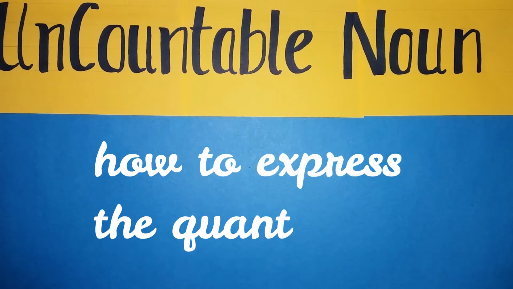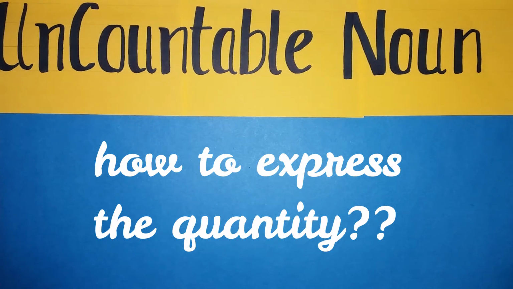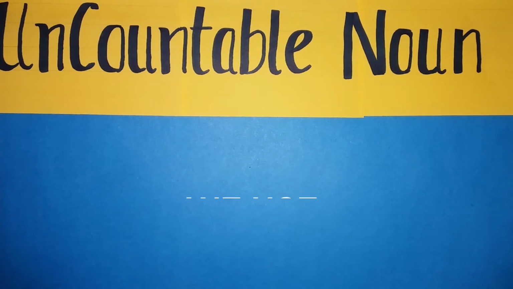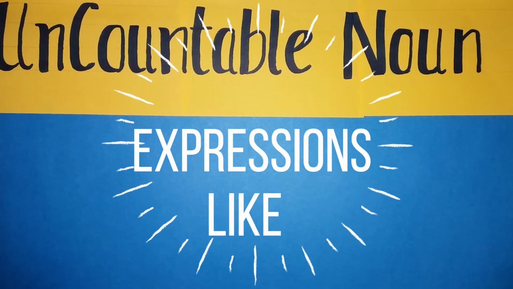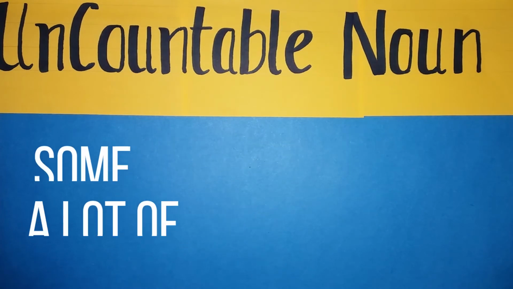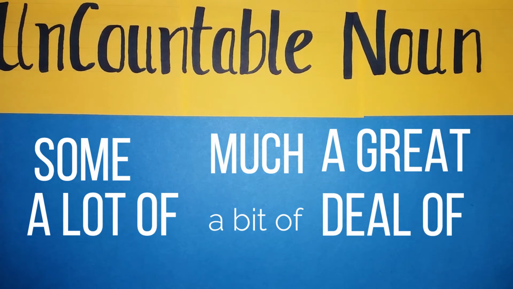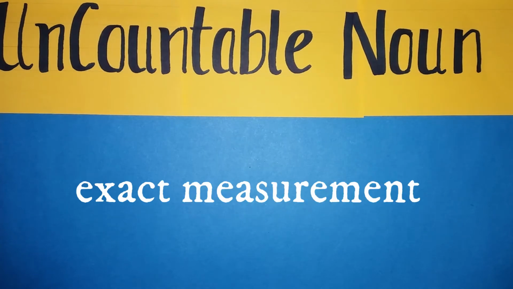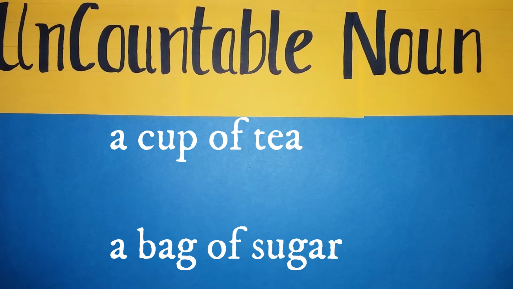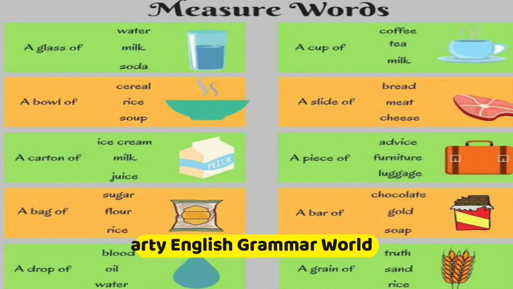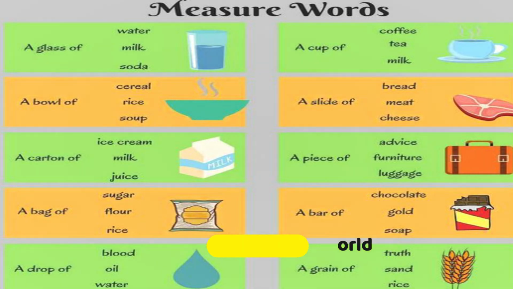So how can we express the quantity of uncountable nouns? We use a word or expression like some, a lot of, much, a bit of, a great deal of, or else any exact measurement like a cup of tea, a bag of sugar. So we use these kinds of expressions to show the quantity of uncountable nouns.